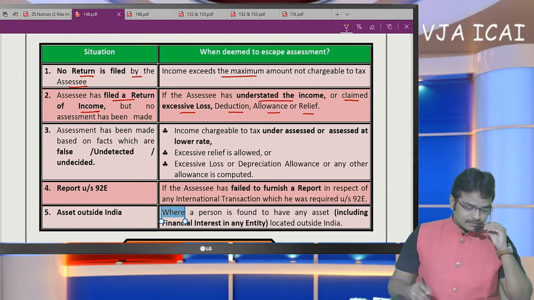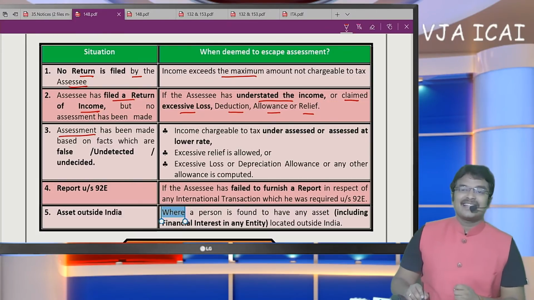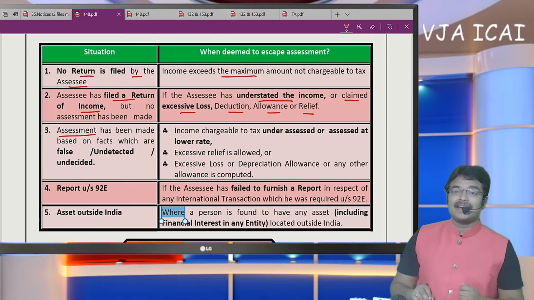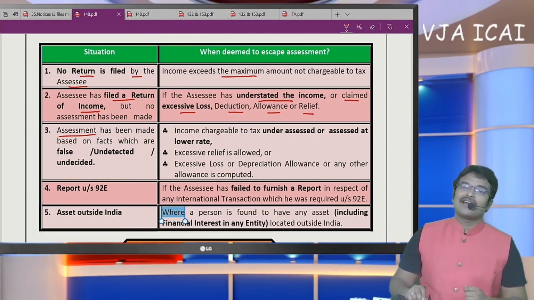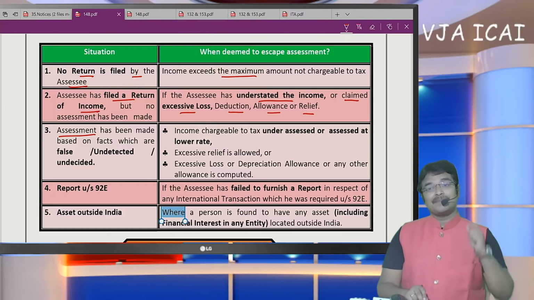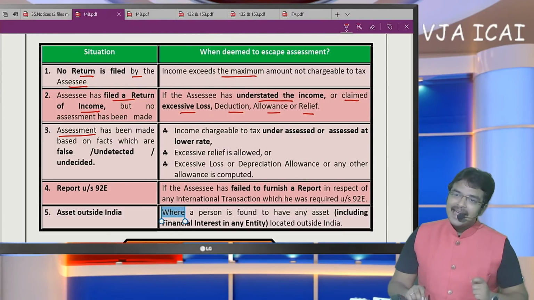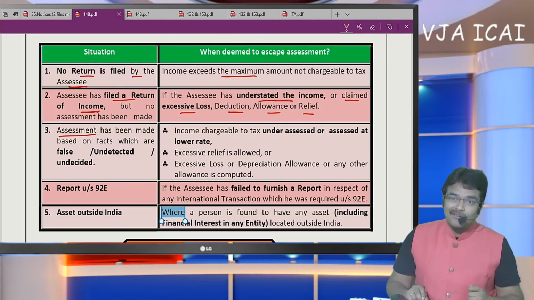And next, already the scrutiny assessment is also completed. Sir, whether a completed scrutiny assessment can be reopened again? The answer is yes, by way of issuing notice under section 148, income escaping assessment. Even though the scrutiny assessment is completed, the assessing officer can reopen the case using section 148.